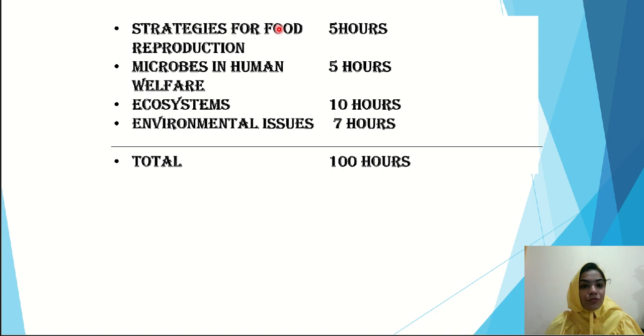Now strategies for enhancement in food production, 5 hours. Microbes in human welfare, which also relates to pathogen life. And ecosystem, definitely an important topic, so 10 hours. And environmental issues, that is 7 hours. In all these 100 hours of strategy, I will also give MCQ hours to the students, so that they don't have any problem regarding their preparation for NEET.